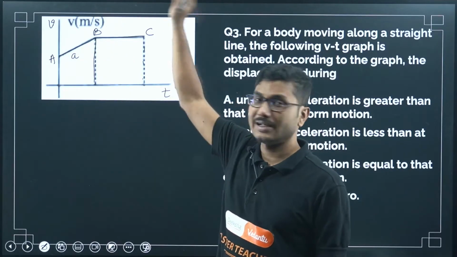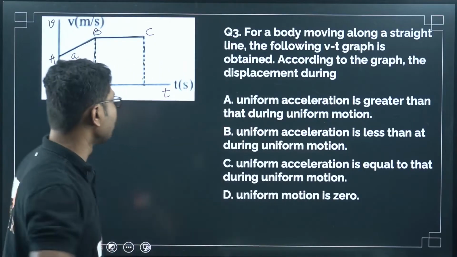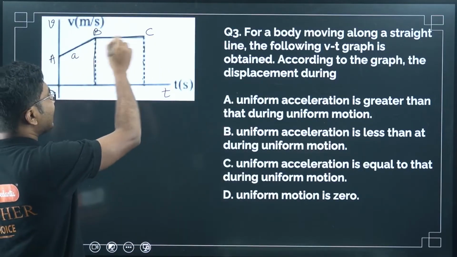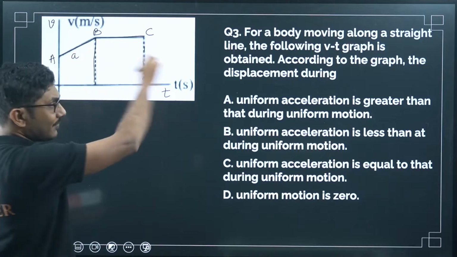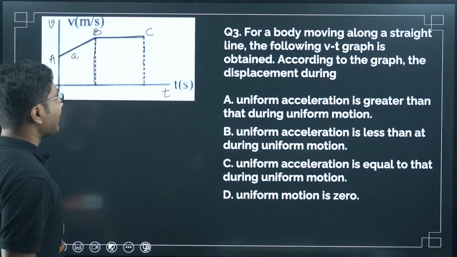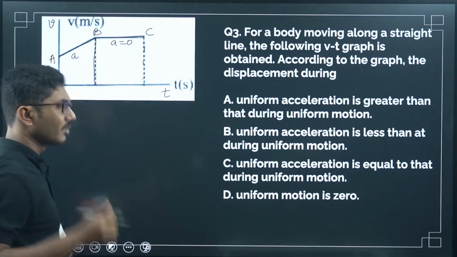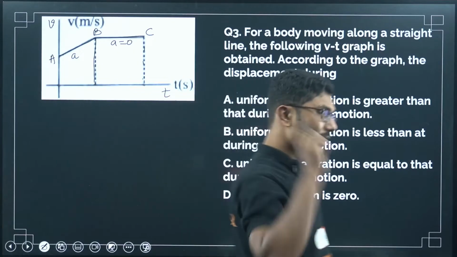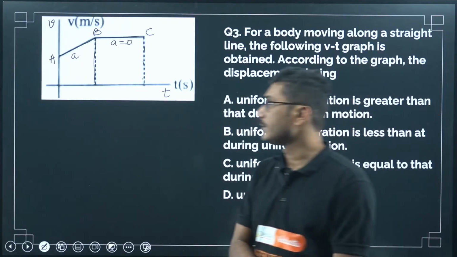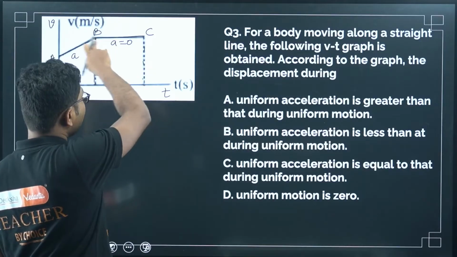If it were increasing acceleration, the graph would be different. If it were decreasing acceleration, the graph would be different. But here, as you see, the graph is flat, parallel to the time axis. That means here velocity is constant, so here acceleration is 0. Here it is uniform acceleration, here it is uniform velocity.